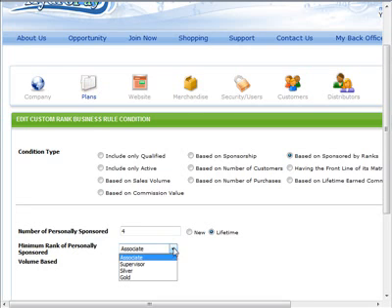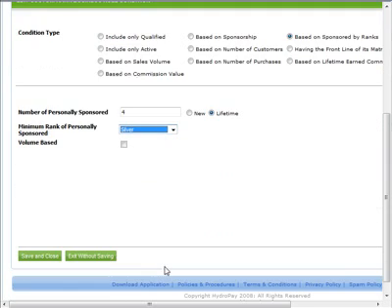Select the minimum rank required to fulfill this requirement from the drop-down list of ranks. For example, if we set this to Silver, we are saying that a minimum count of personally sponsored Silver or Gold members is required in order to meet the conditions of this rule.